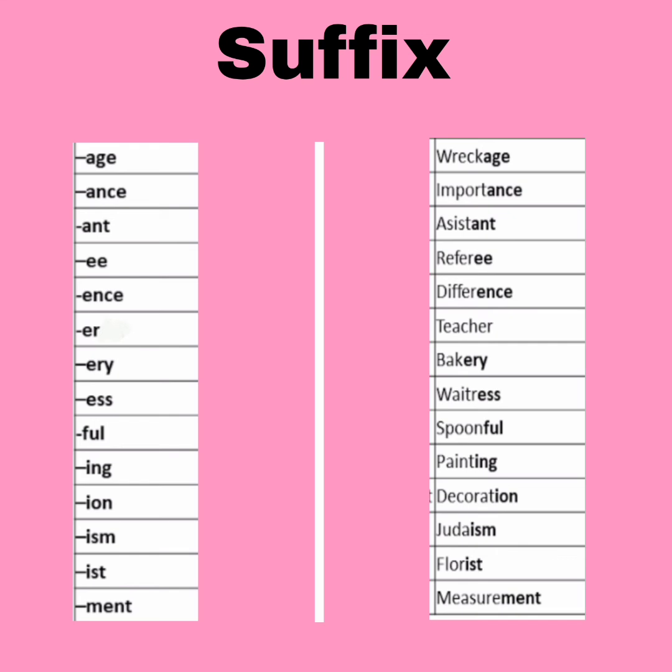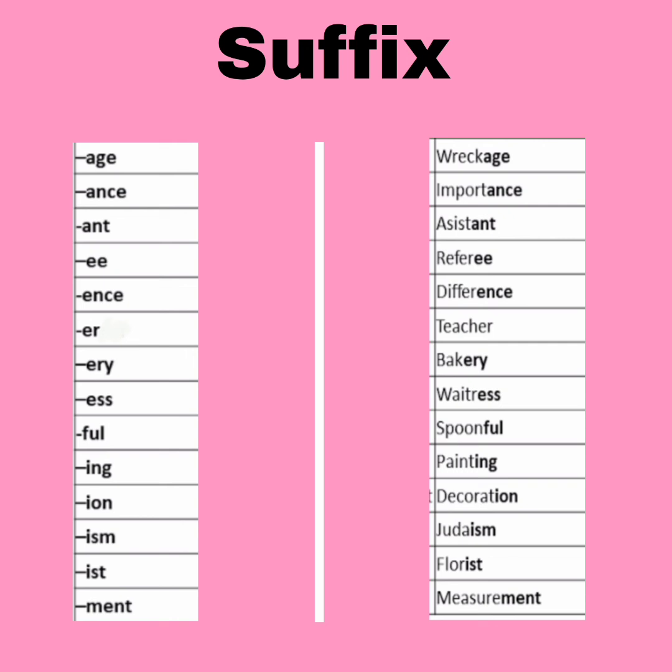Assist, the suffix is ant and the new word is assistant. Refer, suffix ee, referee. Differ, suffix is ence and the word would be difference. Teach, suffix er, teacher. Bake, ery, bakery.